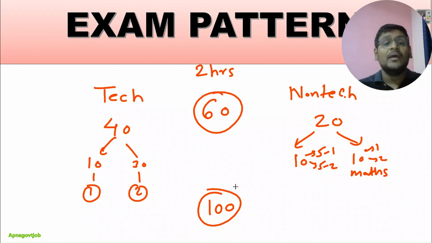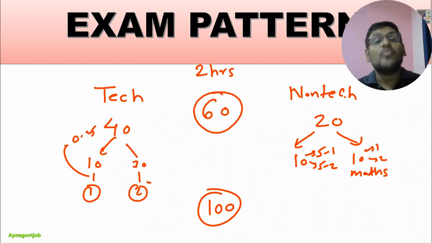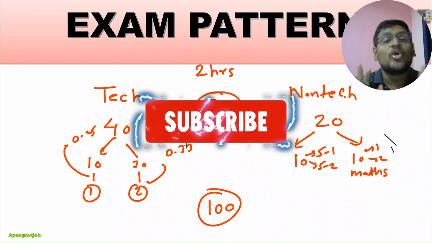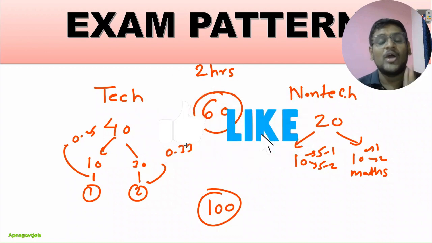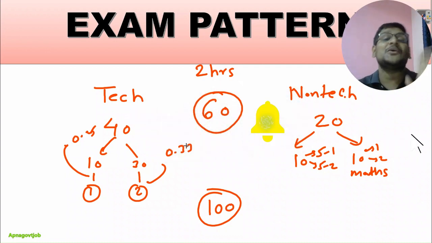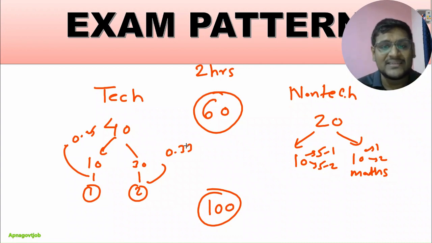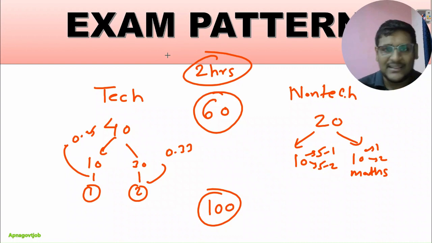Negative marking is there, as per GATE: for a 1 mark question the negative marking is 0.25, and for a 2 mark question the negative marking is 0.33. This is the overall exam pattern for your recruitment. I hope you understand that you will get only 60 questions in your exam, 10 from non-technical and 50 from technical including engineering mathematics. Total 2 hours you will get.